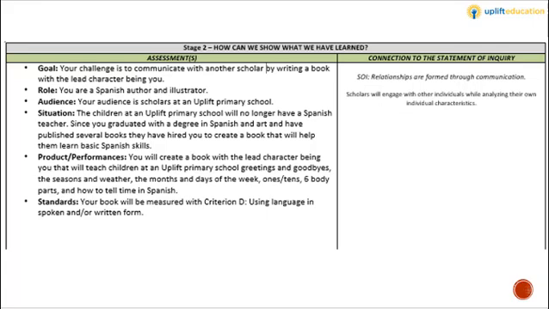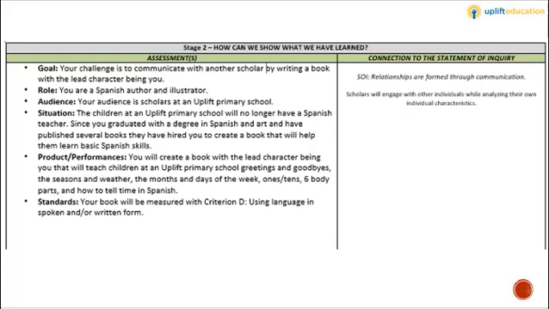However, there is no requirement on how to write the book. In the past, some scholars have used stories, others have used pictures, and others have made interactive books. This is an opportunity for scholars to be creative and to come up with their own way of teaching what they have been learning, while also creating something that represents them.